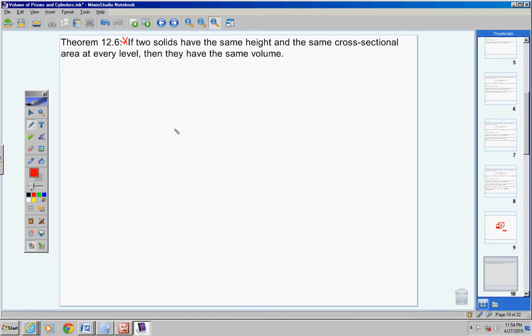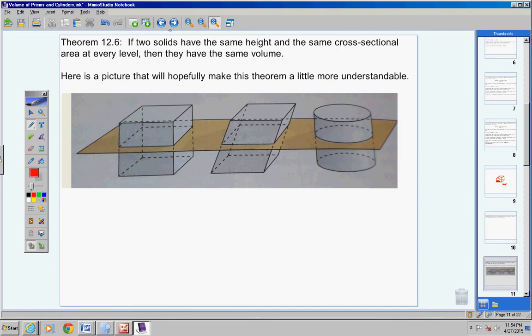If two solids have the same height and the same cross-sectional area at every level, then they have the same volume. That sounds a little confusing, and so I'm going to give you a picture here in a second, right now actually, that will hopefully make this theorem a little more understandable, okay? If two solids have the same height and the same cross-sectional area at every level, then they have the same volume. Now, cross-sectional area means this.